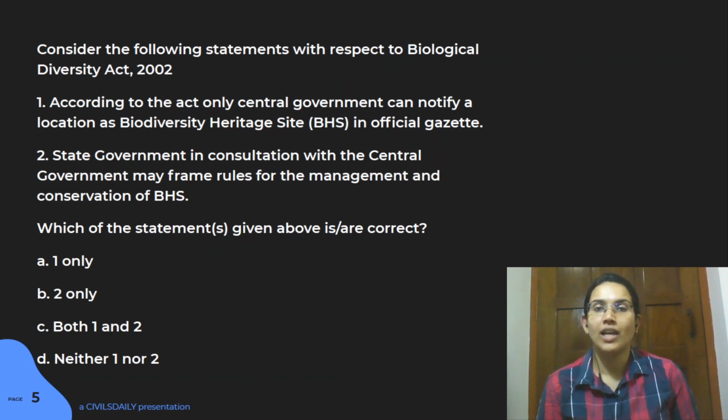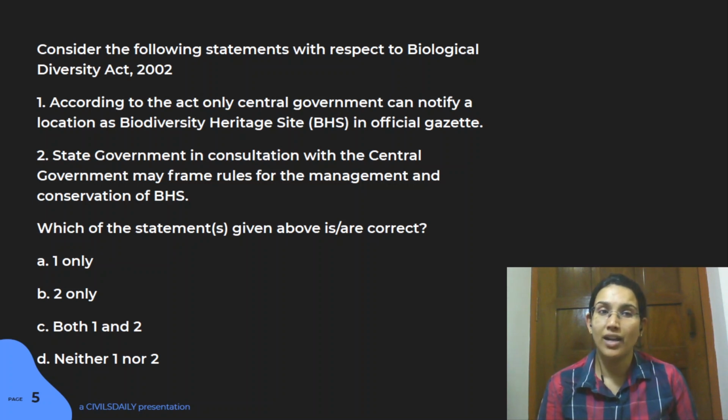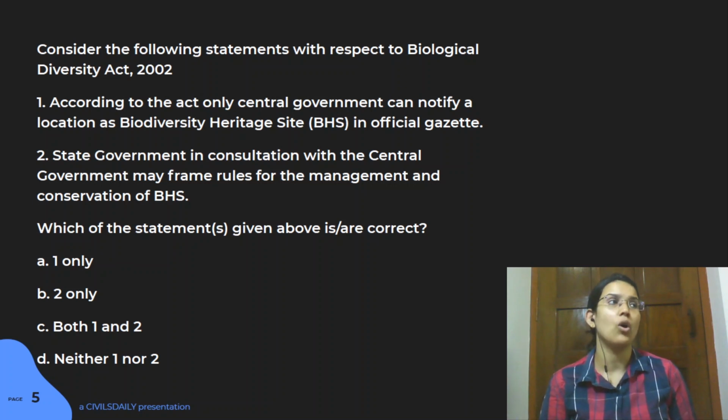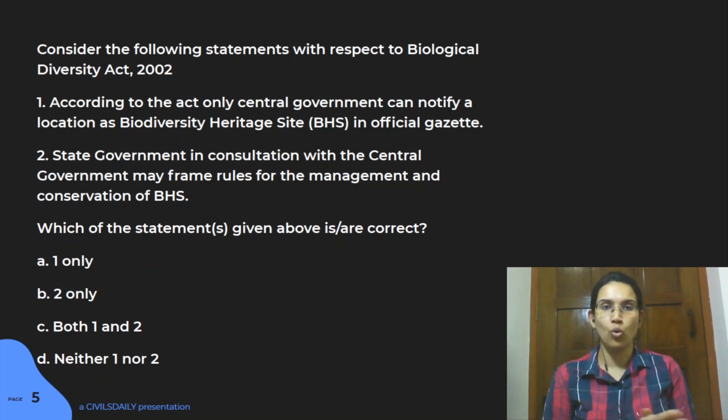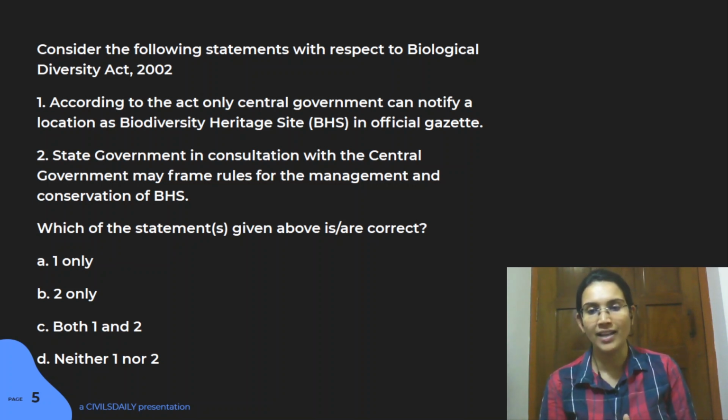Next question of the day is again related to an act. Now, environment related acts are also very important. We've got the Environment Protection Act, the Water and Air Acts, the Biological Diversity Act, the NGT Act, the Wildlife Protection Act. So all these acts are very important. You have to go through them. You have to look at important things that are there in these particular acts.